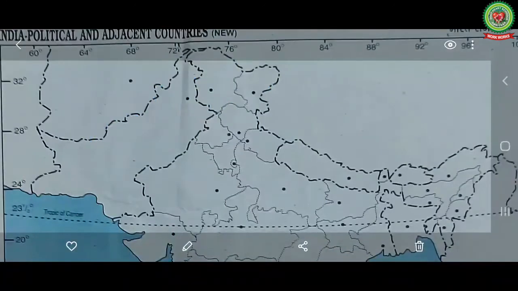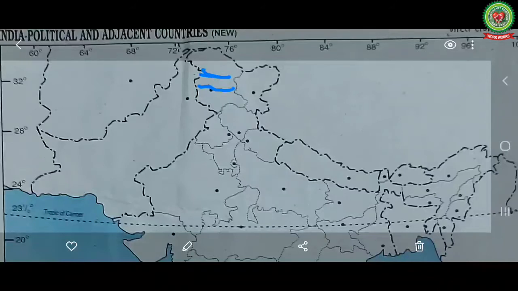Now children, let us see the source and the course of river Chenab. The Chenab of Jammu and Kashmir state is also known as Chandrabhaga in Himachal Pradesh. Chandrabhaga flows northwestwards and runs parallel to the Pir Panjal range for some distance.